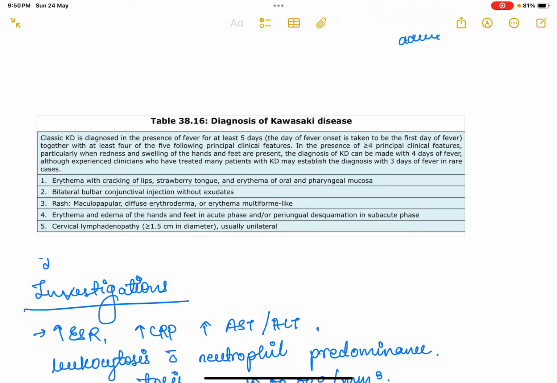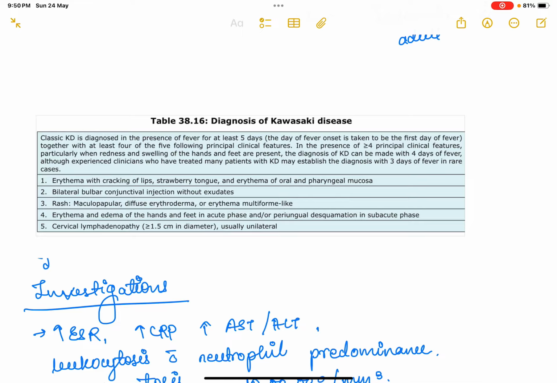Again, firstly, you need fever of more than 5 days. After fever of more than 5 days, you need the other signs. Firstly, the eyes: bilateral bulbar conjunctival injection without exudate. That is non-purulent bilateral bulbar conjunctivitis.